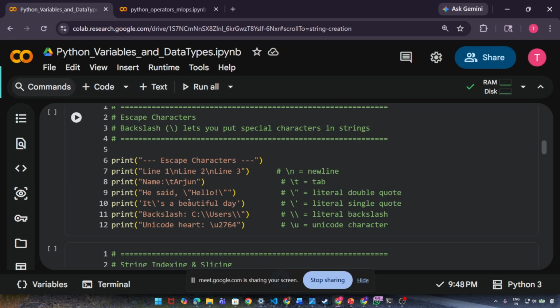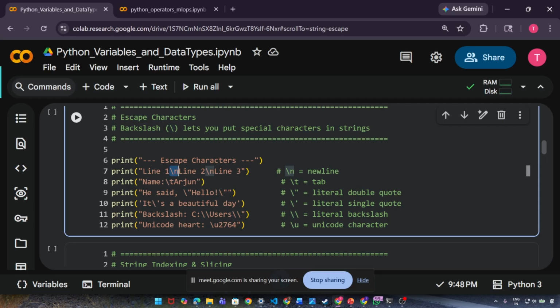Escape characters. There are multiple escape characters available on the internet and we will talk about them. First of all, when you give backslash n, it means new line inside Python. So when you print a string in quotes, if you give backslash n inside the string, it means new line. If you give backslash t, that means a tab space, like when you press tab on your laptop. Then backslash double quote: when it prints, it will ignore the backslash.